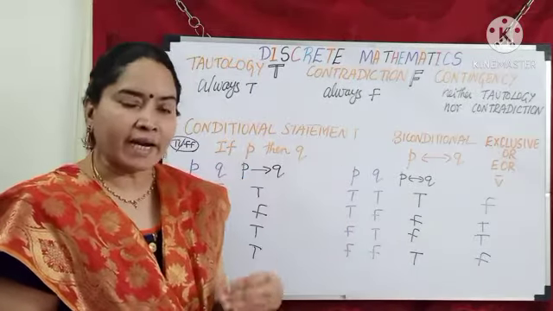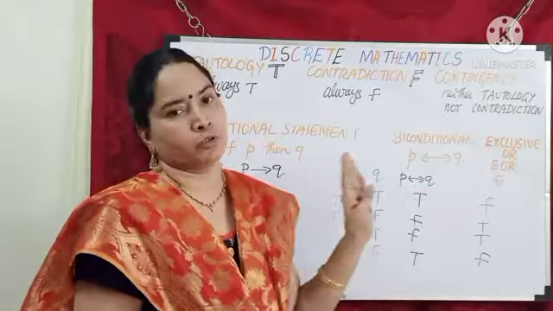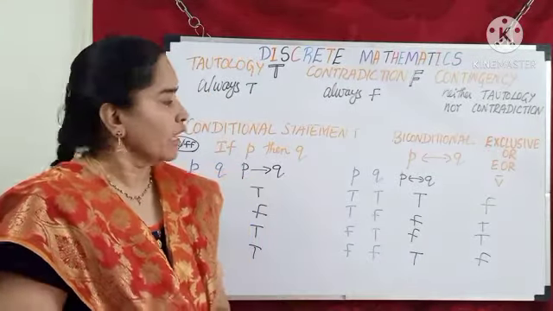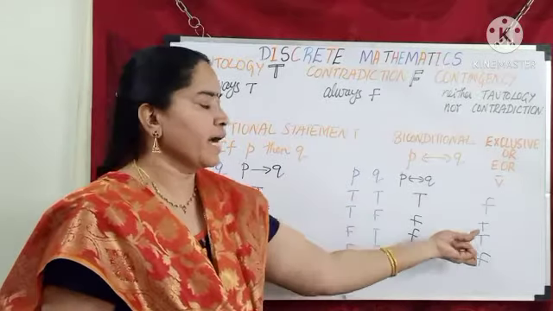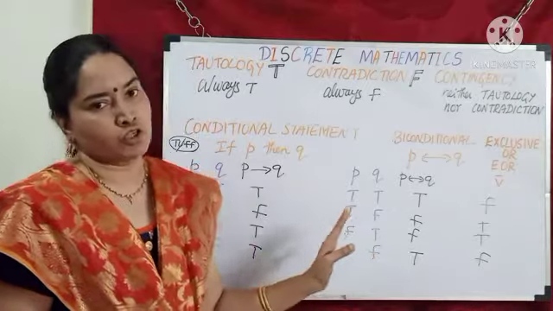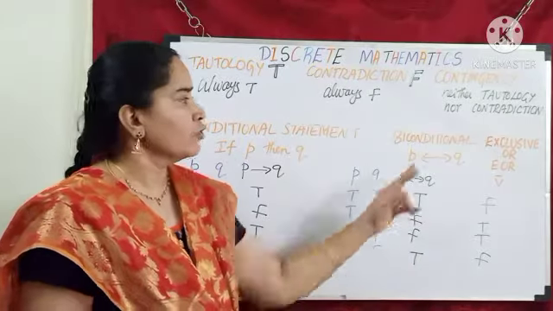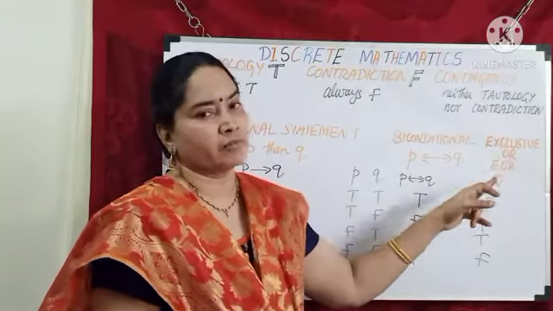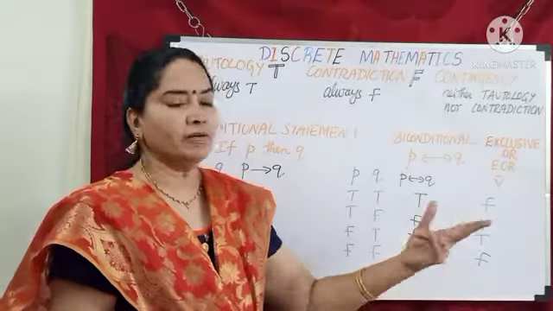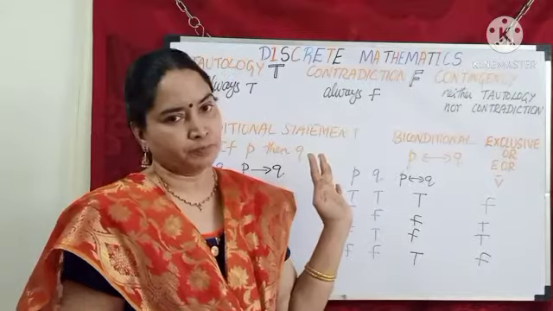So what do I understand? Exclusive OR tells me not both. One is T, one is F, my answer is true. One is F, one is T, also my answer is true. So let us remember, for exclusive OR, the code word is not both. Any one I can put immediately true.